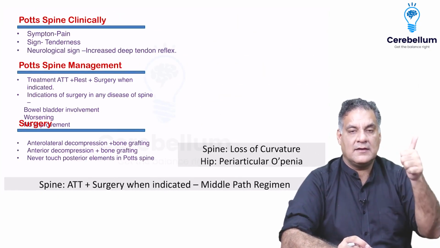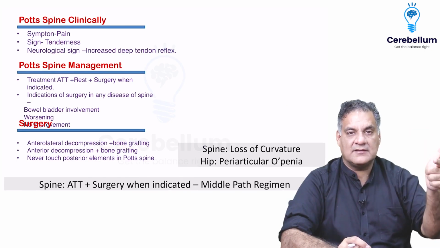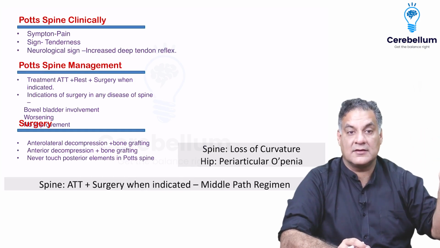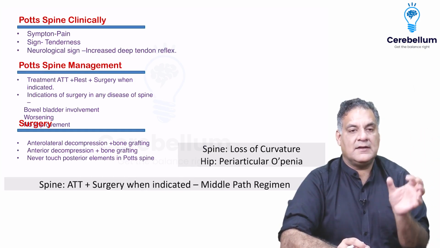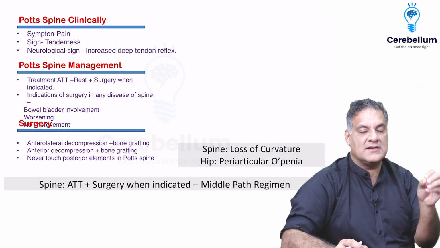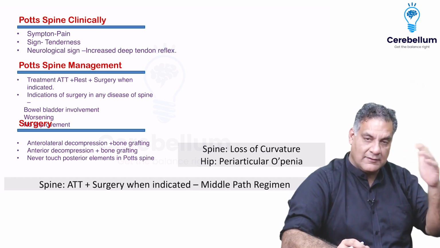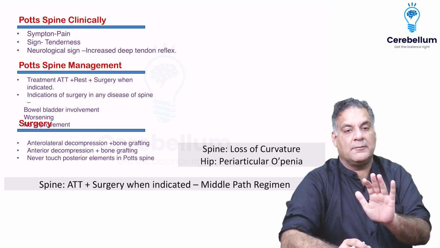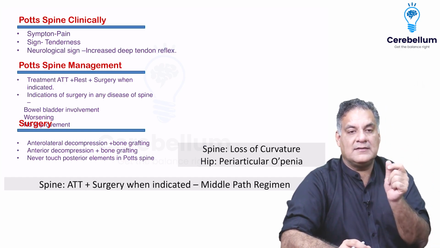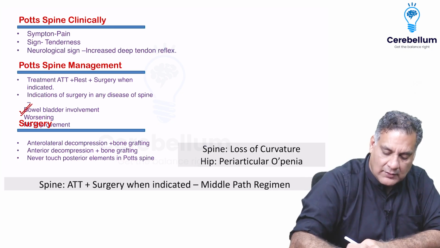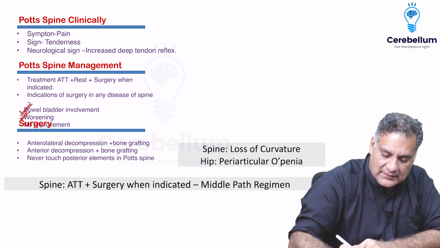TB spine: first symptom is pain, first sign is tenderness, first neurological sign is increased reflexes or clonus. TB spine management is followed on a middle path regimen, which says if required, you will operate. You will not have an approach to never operate. You will not have an approach to always operate. When will you operate is the point here. You will operate in three scenarios: bowel, bladder involvement, increasing deficit, or no improvement.